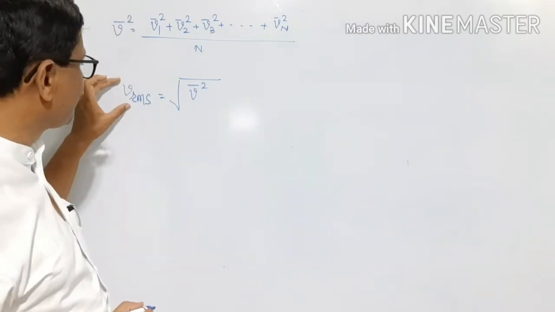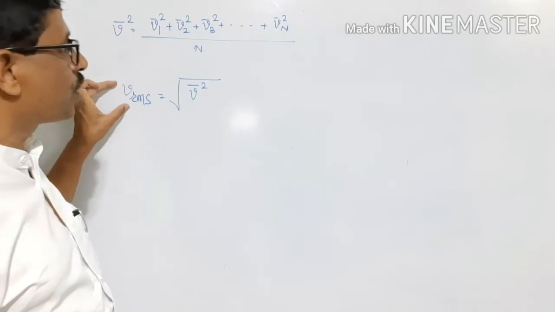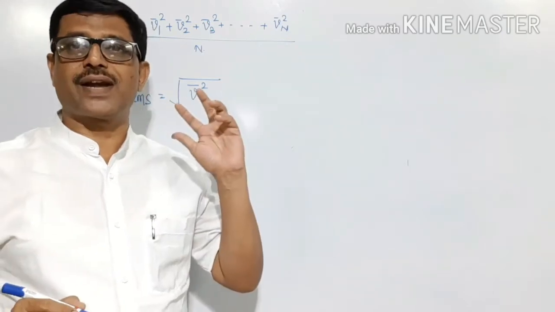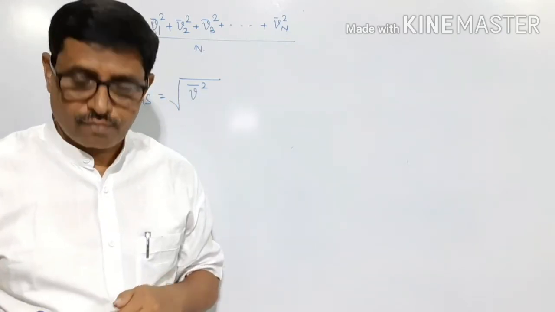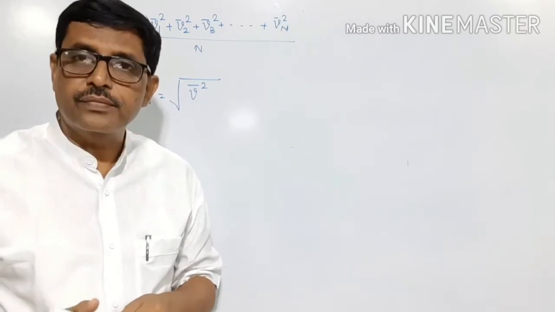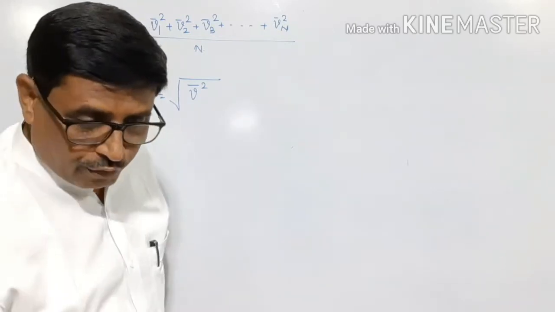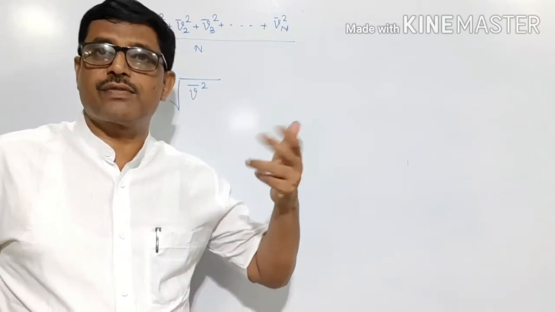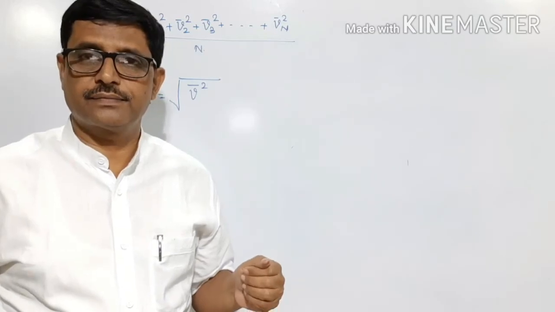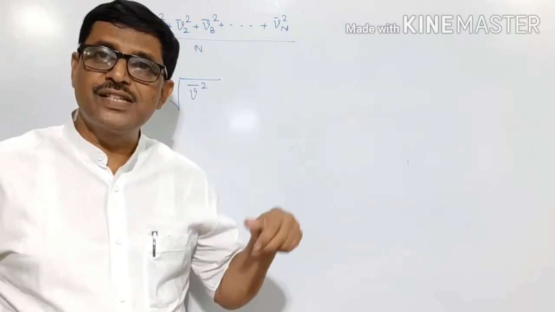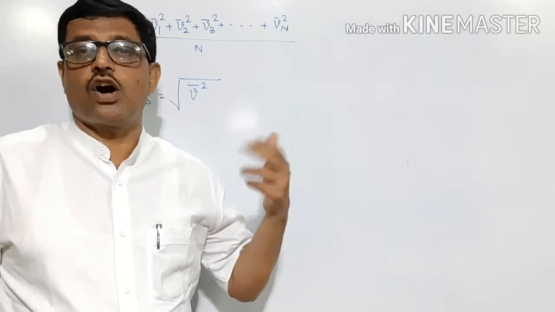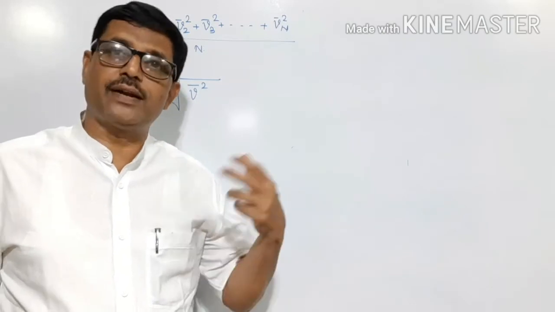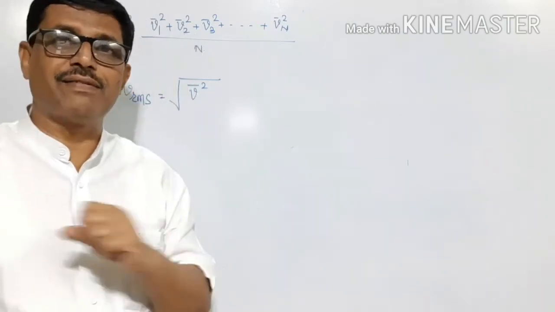And this root mean square velocity plays an important role in kinetic theory of gases. Now, in what way this root mean square speed depends on the pressure and temperature of the gas, that we will study now.